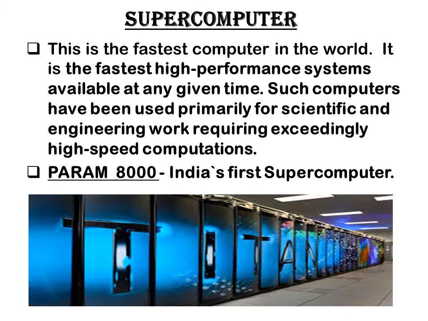Let's learn about it. First is a supercomputer. It is the fastest computer in the world. It is the fastest high performance system available at any given time. Such computers have been used primarily for scientific and engineering work requiring exceedingly high speed computation. The example of India's first supercomputer is Param 8000. Look at the picture. This is the supercomputer.